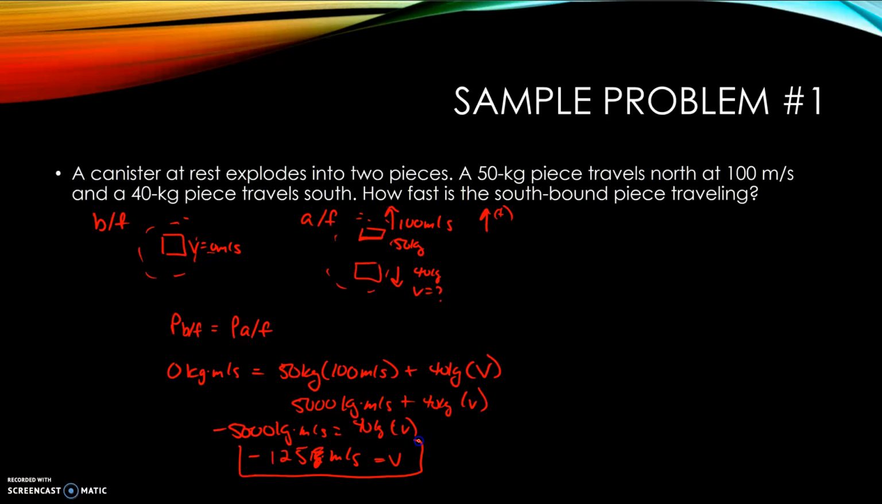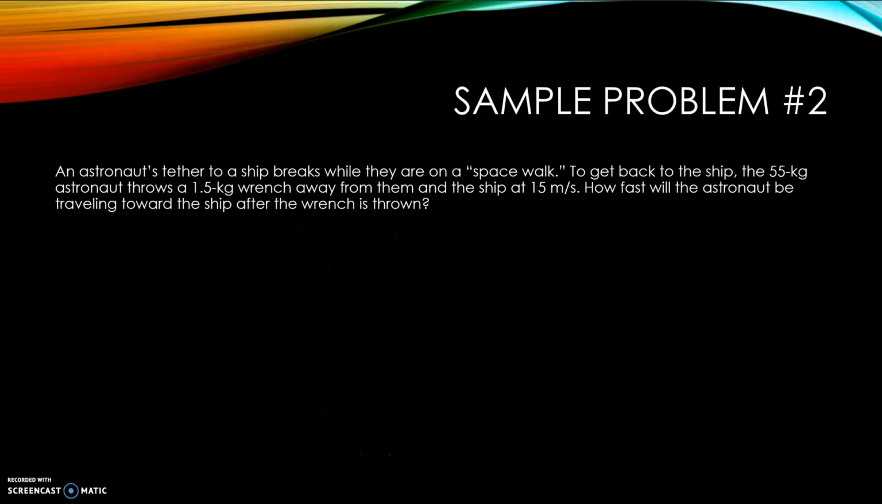And again, all this negative is telling us is that this is traveling down. Since I defined up as positive, down is going to be negative. And so that has to be the velocity of the piece traveling down. Okay, which I think is pretty cool. The fact that we can use the idea that our momentum has to be constant to solve for the velocity of that piece.